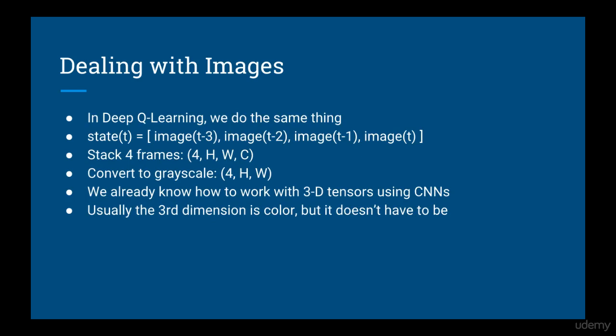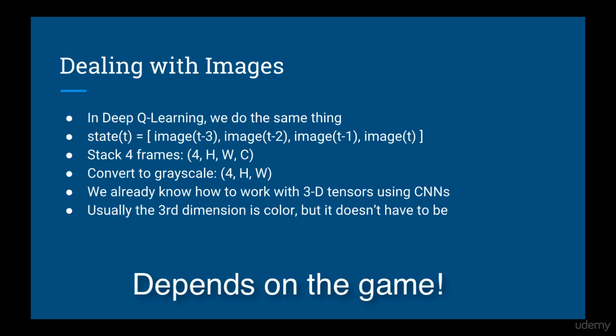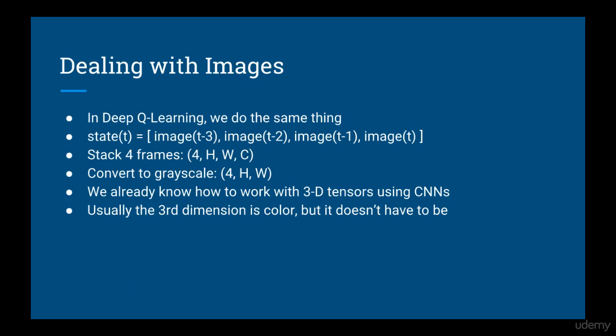So this is the same thing we do in deep Q learning. We use a convolutional neural network, but instead of using just one most recent frame, we use the previous 4 frames. In addition, we also convert the image to grayscale, since as you can imagine, color information isn't that useful for games. So we start out with a 4D tensor where the dimensions are frame number, height, width, and color. And we take the average along the color axis, so we end up with frame number, height, and width.